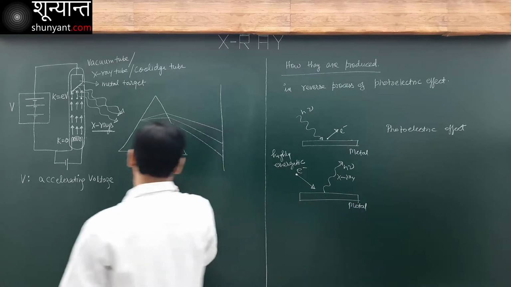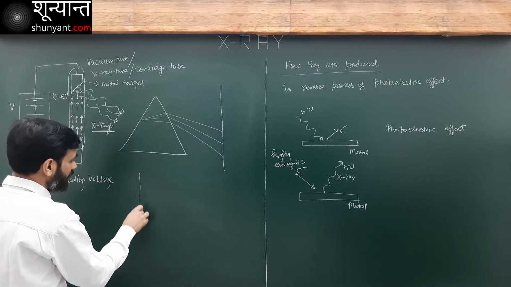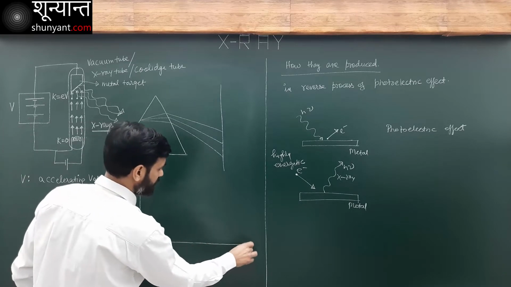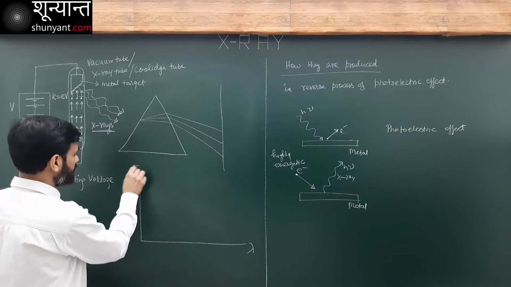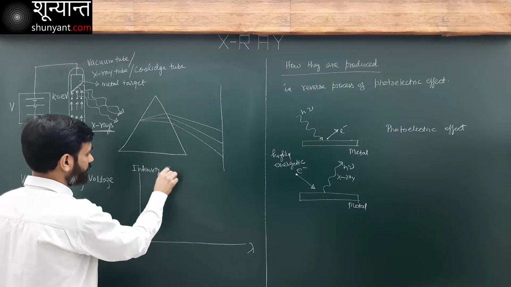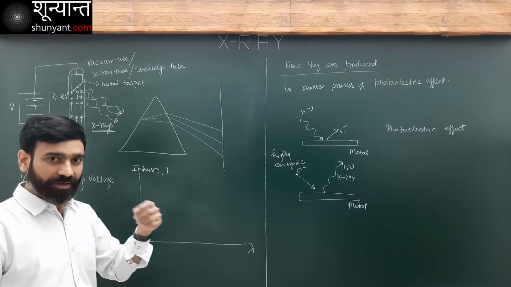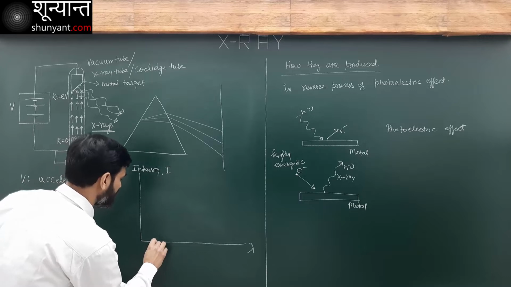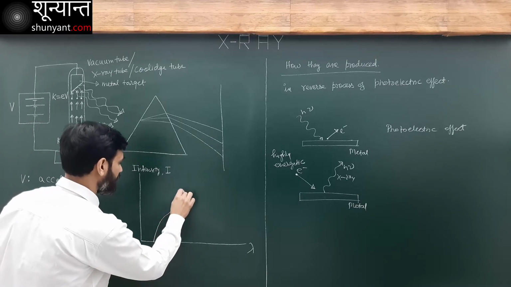Then we plot the graph, and when you plot the graph, you get a very interesting graph like this. This is lambda, and this is intensity. Intensity, that means intensity corresponding to a given lambda. I get a graph something like this, a very interesting, peculiar graph.